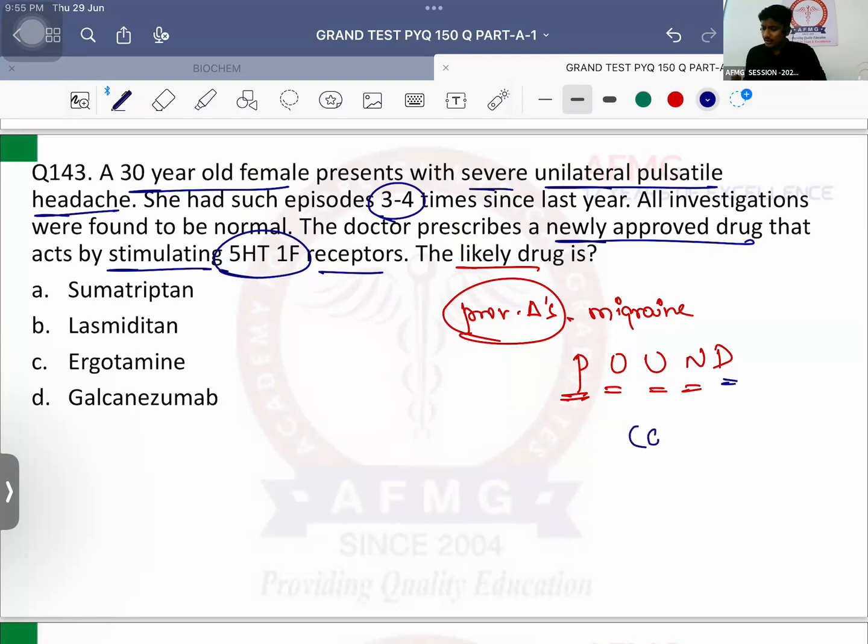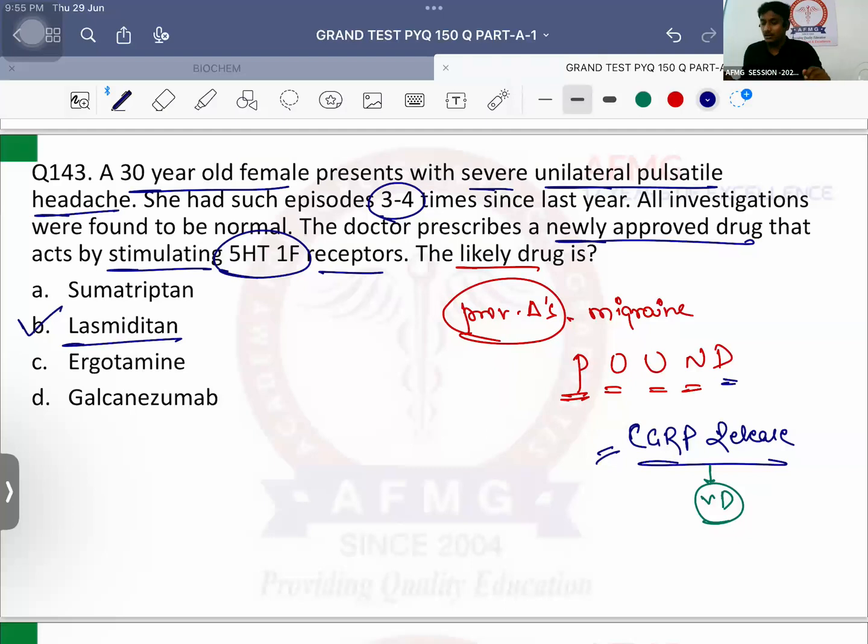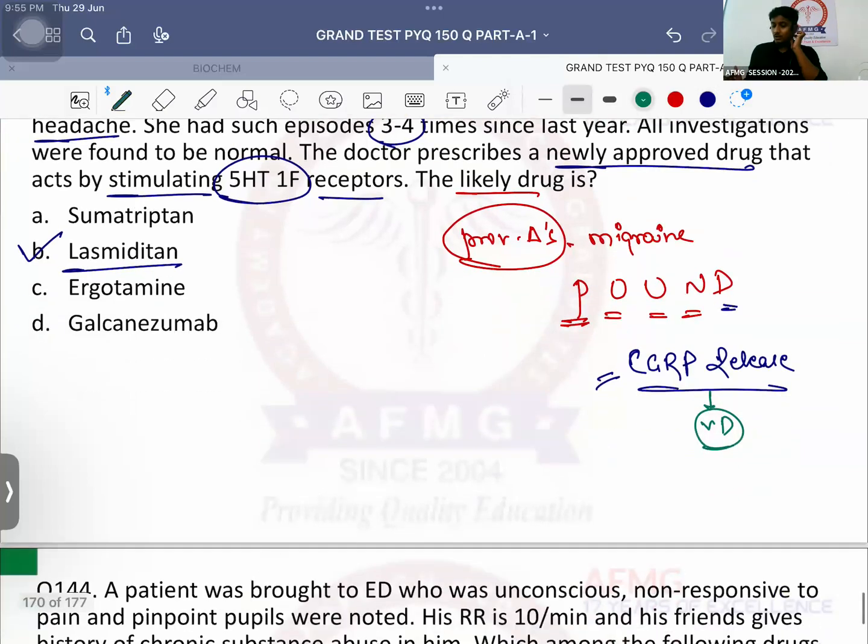What is the cause? It is the CGRP release. This calcitonin gene-related peptide causes vasodilatation of the meningeal vessels. That causes irritation of the meninges and that leads to migraine in the patient. Therefore, we can give CGRP release inhibitors. Drugs like triptans, 5-HT1B, 1D agonists usually. Okay? Or we can also give 5-HT1F agonists, drugs like ditans, lasmiditan. Okay? No issues with this.